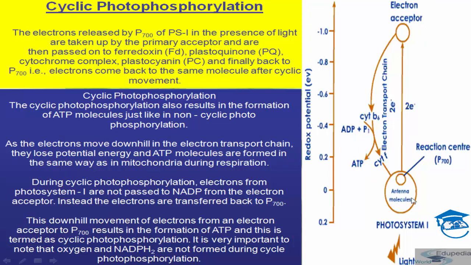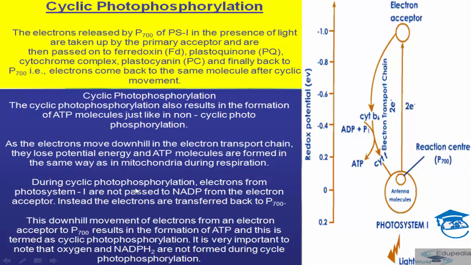Okay, students? Cyclic photophosphorylation also results in the formation of ATP molecules, just like in non-cyclic photophosphorylation, which I have just taught you. Now, as the electron moves downhill in the electron transport chain, they lose potential energy, and ATP molecules are formed in the same way as in mitochondria during respiration.